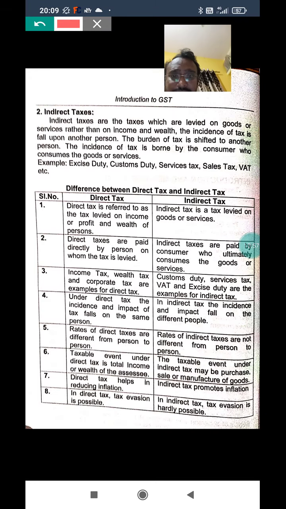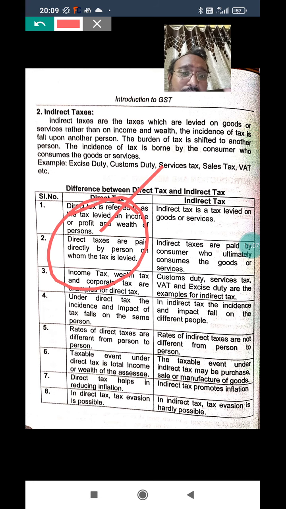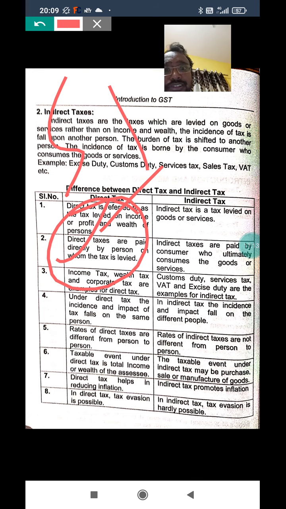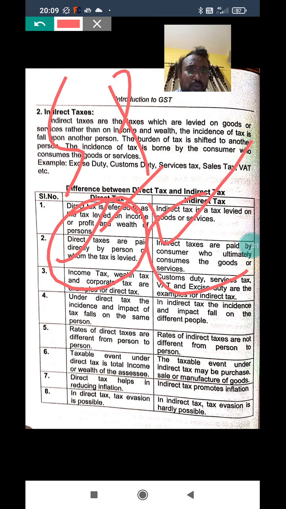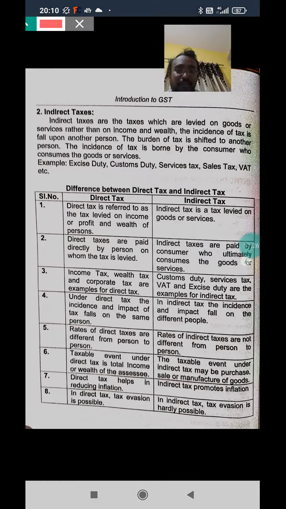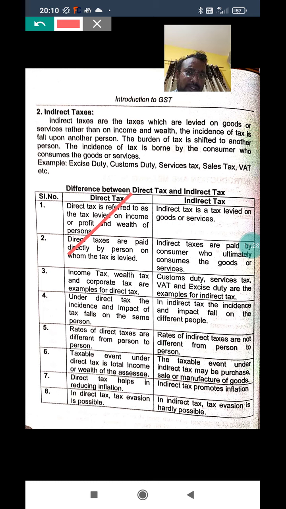The second important difference: direct taxes are paid directly by the person on whom the tax is levied, to whom the tax is charged. Direct tax is collected from the same party, the same person to whom the profit belongs. Whereas indirect tax is collected from the consumer who consumes the goods and service. What do we do on the consumer? We put the tax on them. Collecting from the person who directly earned the income is direct tax; collecting from the consumer is indirect tax.